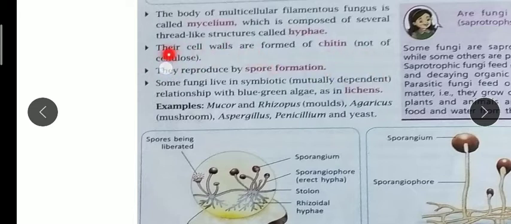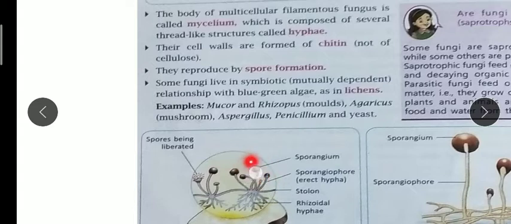You should remember that. Now they reproduce by spore formation. From the hyphae, one straight hypha is emerging, that is called sporangiophore. You can see the sporangiophore here. From this hyphae or bunch of hyphae, the sporangiophore is coming out, and on the top of this sporangiophore there is a sporangium.